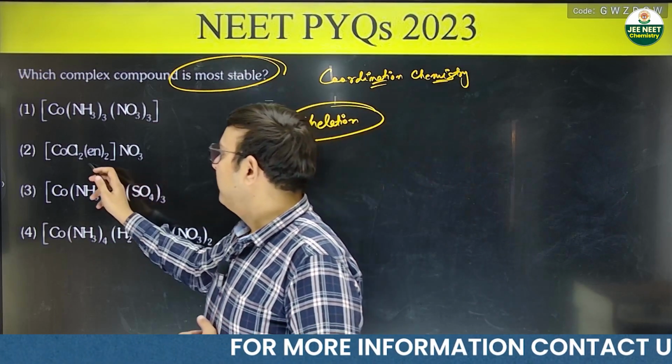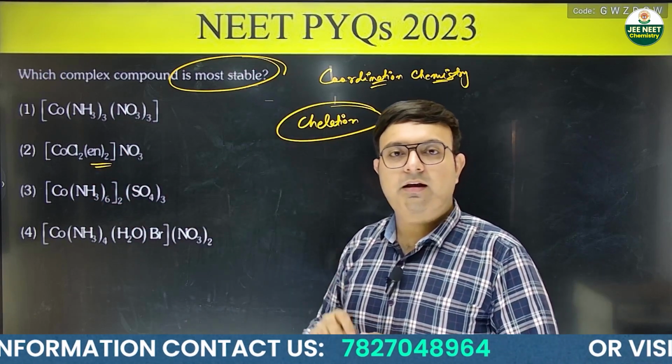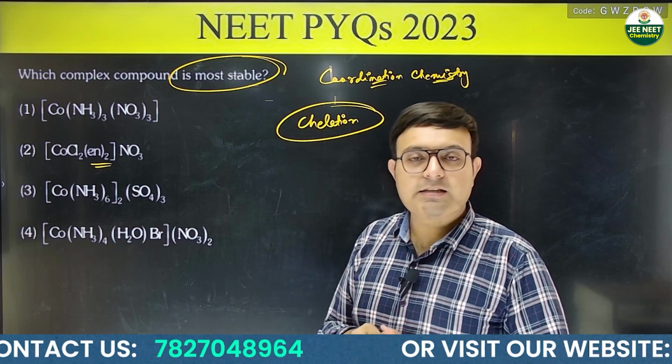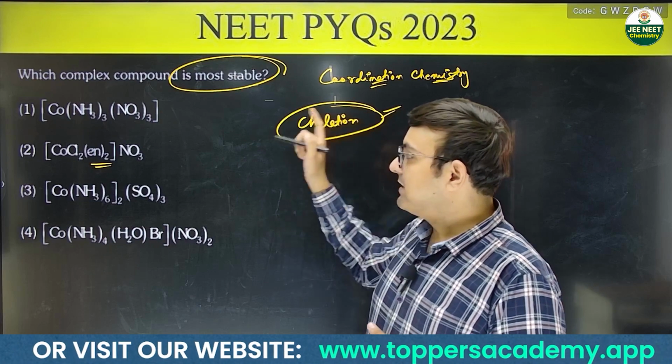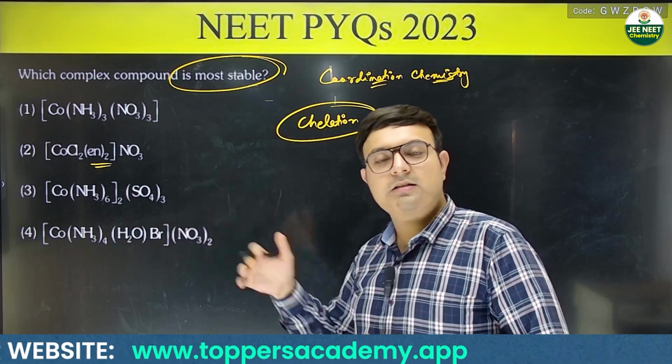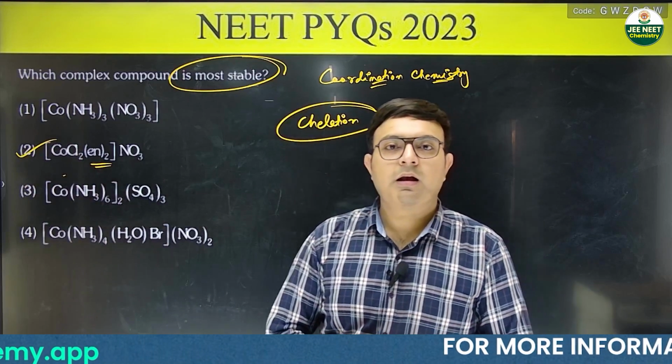Now here you have en present. Okay, 2 en are present here, which is a bidentate ligand, and it can do cyclization in the compound. So cyclization means chelation, cyclization is occurring, that gives the stability to the compound. So this compound will be most stable among these.